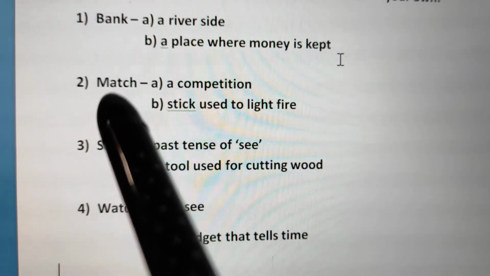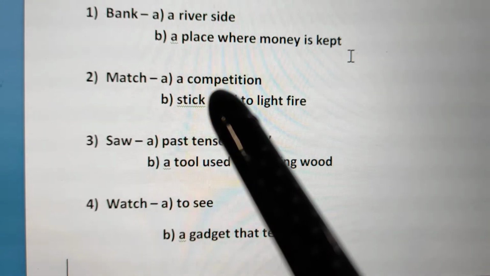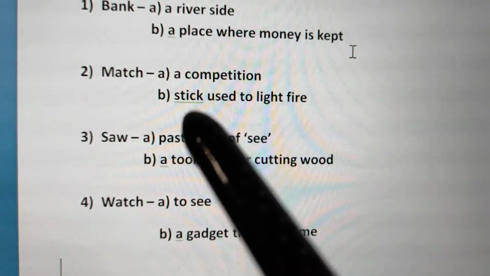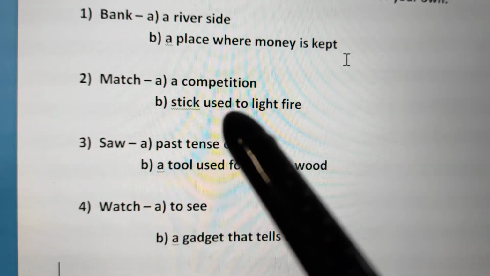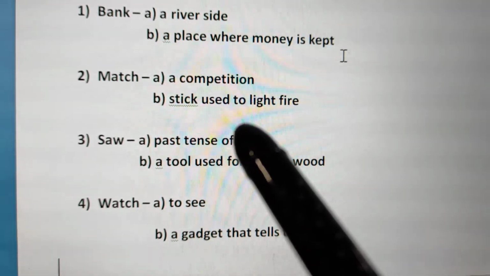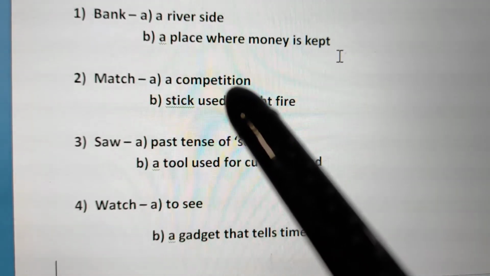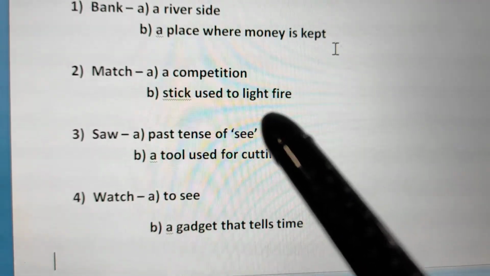The second word is match. The first meaning of the word match is a competition. Cricket match, football match, any such match, right? And the second meaning is the stick used to light fire. We use matchstick, matchbox, you all must be aware. So the word match has two different meanings. One is competition and one is the stick which is used to light fire.